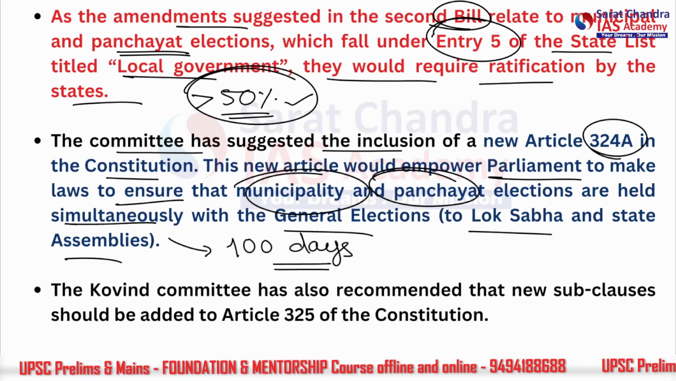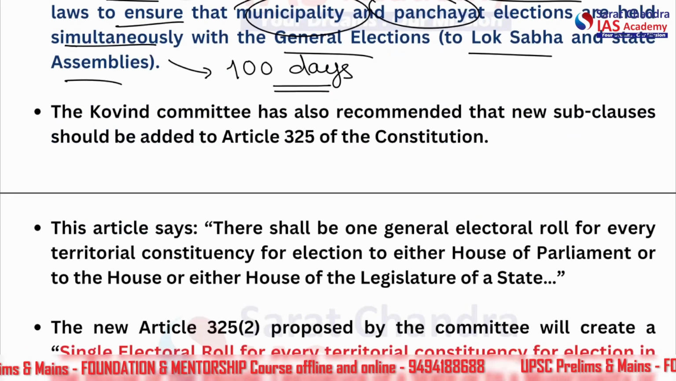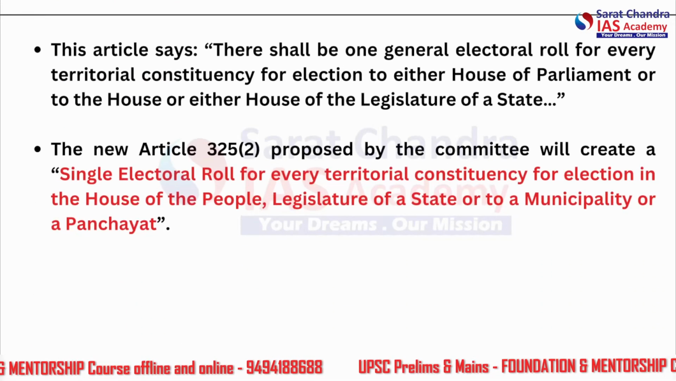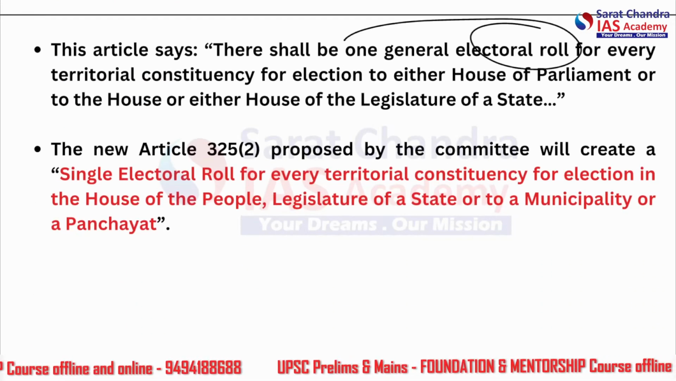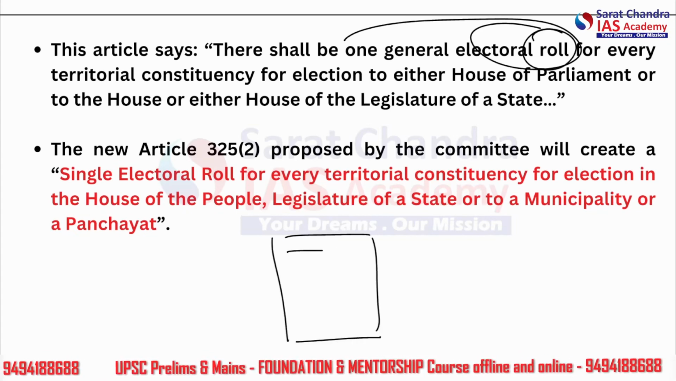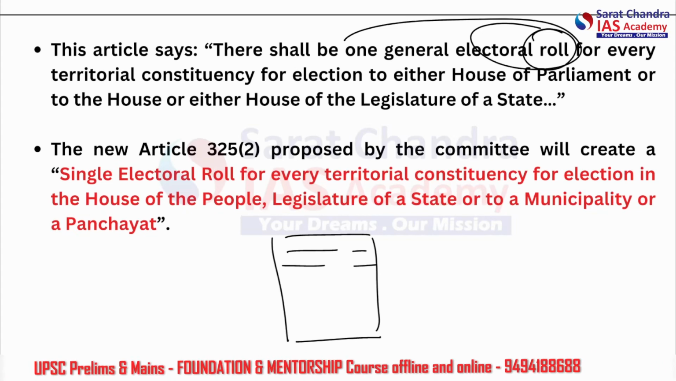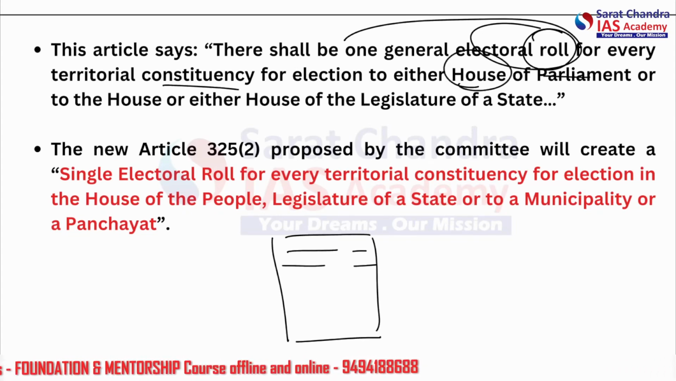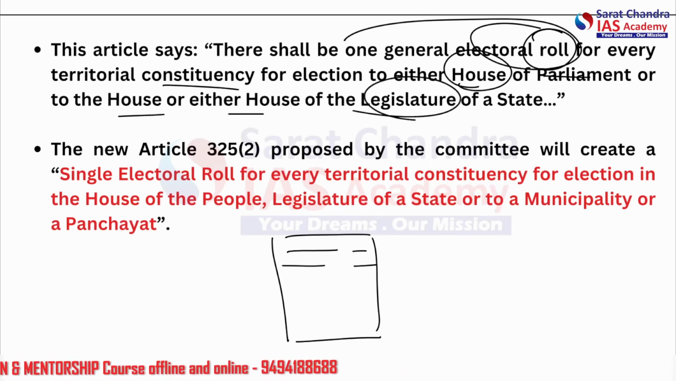The committee has also recommended that a new subclause should be added to Article 325 of the Constitution. What does this article say? That there shall be one general electoral roll. It's talking about the roll. The roll is where your name and voter ID number come. For every territorial constituency for elections to either House of Parliament or either House of the Legislature of a State, there will be a single electoral roll.